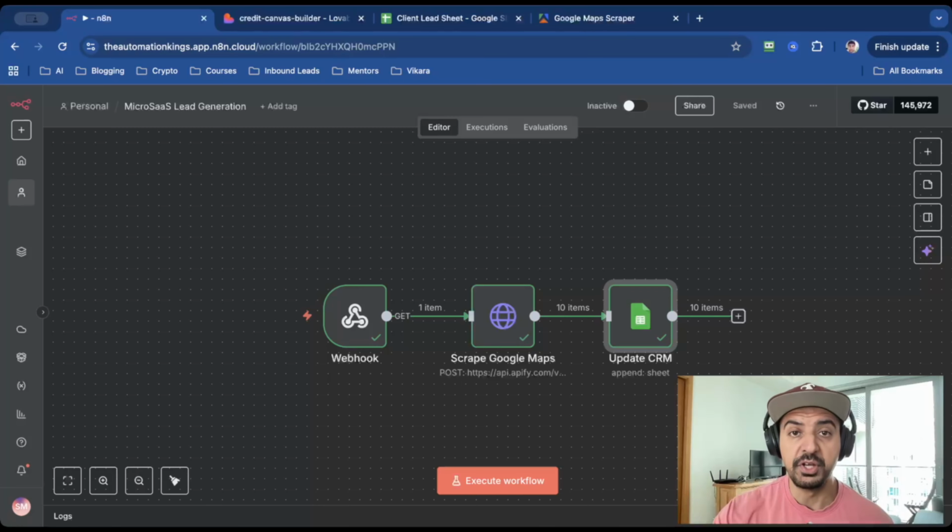Now for the fun part, automation. I'm using n8n, and this is a very simple automation. There's only 3 nodes. The first node is a webhook. The second node is a HTTP request. And for this, I'm going to use a scraper inside of Apify. And the third node, and you can replace this with any other node that you want. But for this example, I'm going to use Google Sheets just so I can show you. But in a production environment, you're probably going to want to connect up to the client's CRM, or you can just email them the leads.